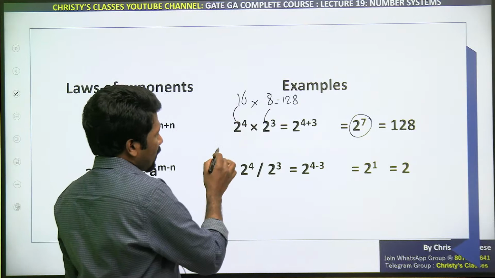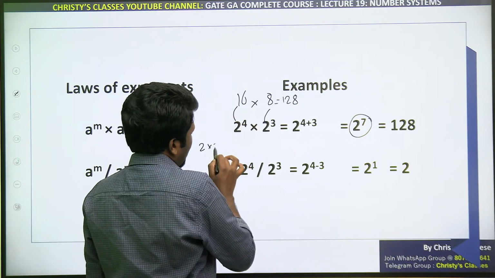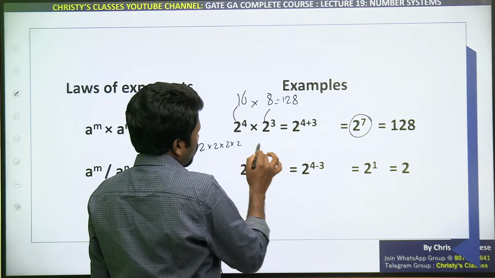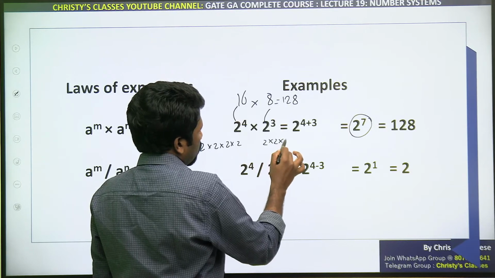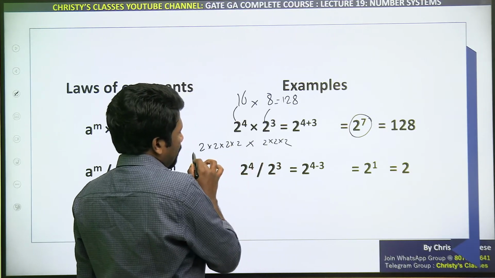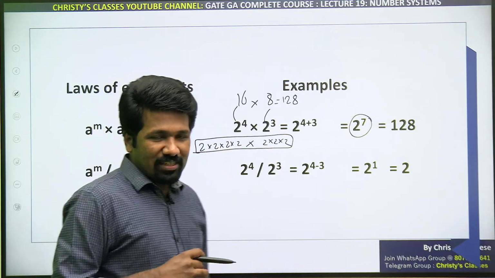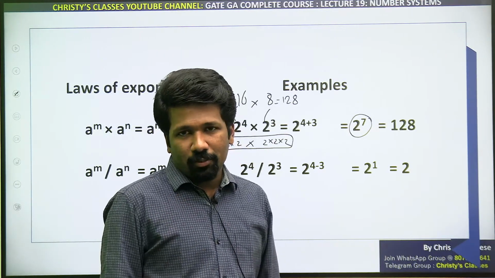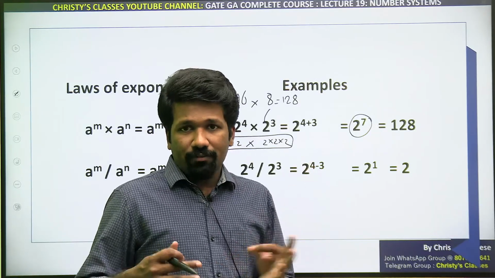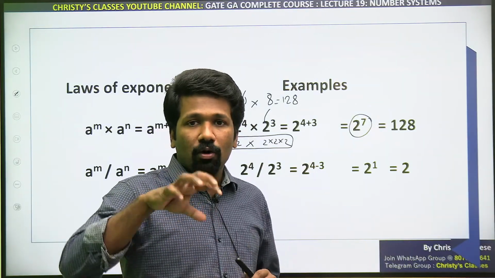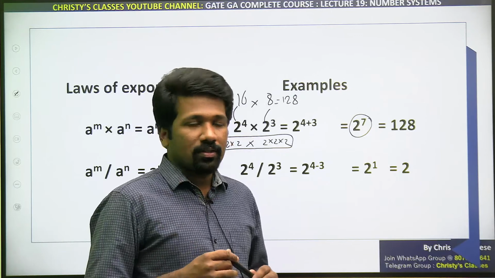Because if you practically think about it, 2 raised to 4 का meaning क्या है? 2 into 2 into 2 into 2. 2 cube क्या है? 2 into 2 into 2. ये मल्टीप्लाई कर रहा है, मतलब 2 का 7th पावर ले रहा है ना. Understand it like that. That is what I told. When 5 raised to 4 is 5 into 5 into 5 into 5, understand how all you can manipulate it.